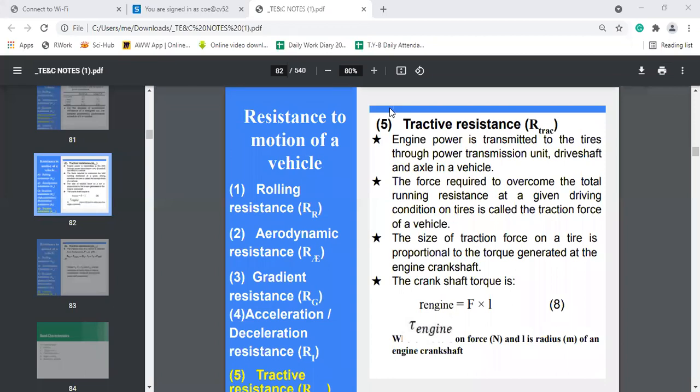So this traction force is directly proportional to the torque generated at the engine shaft, and this shaft torque is given by tau is equal to F into L, where F is the force in Newton and L is the radius in meter for an engine crankshaft.